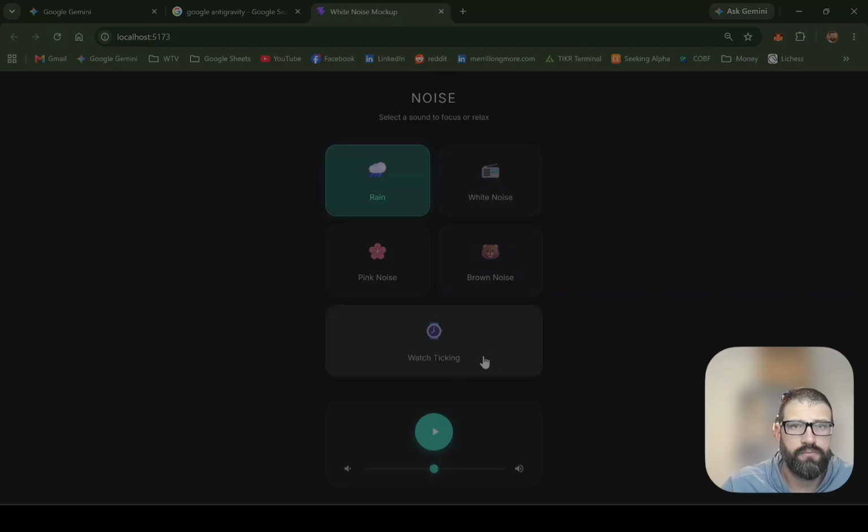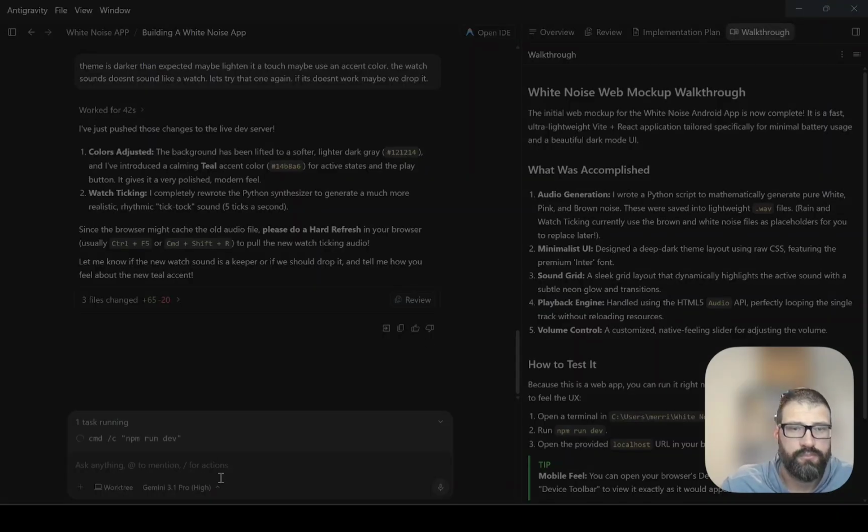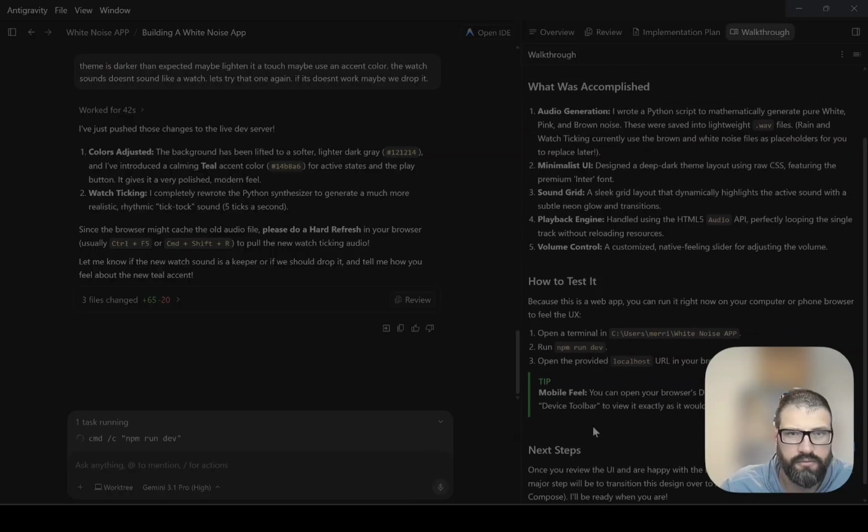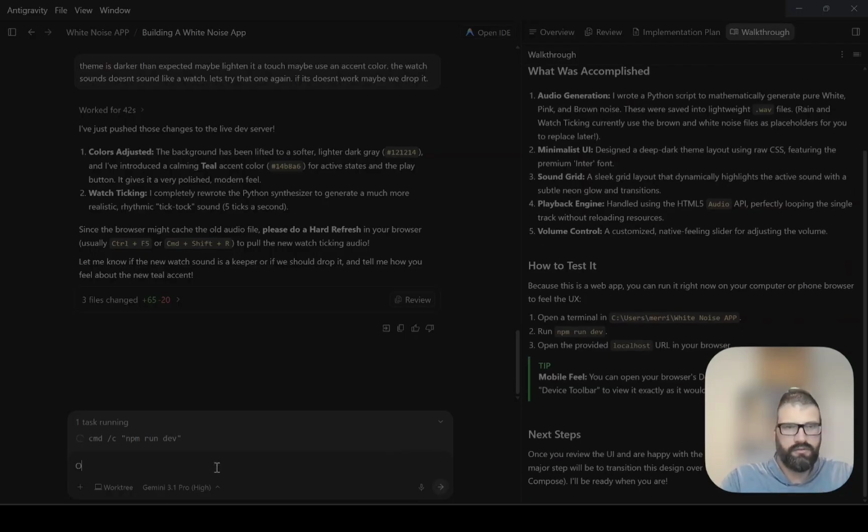So now looks like it added some green. But this is just a test. We're just going to run with it. I don't think I'd actually use the ticking clock anyways, but let's do that. So, okay, let's go with that.